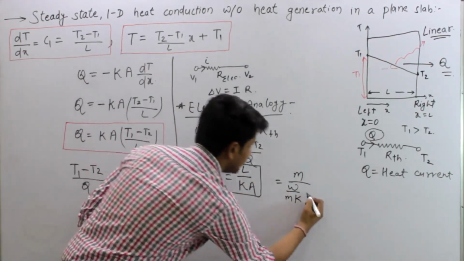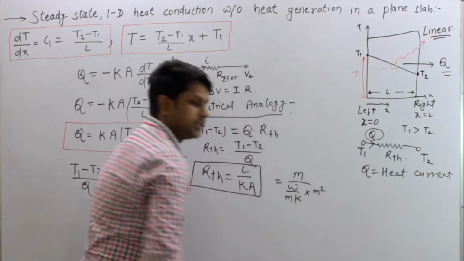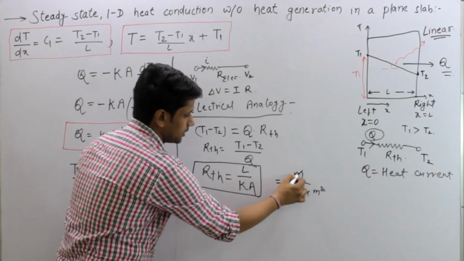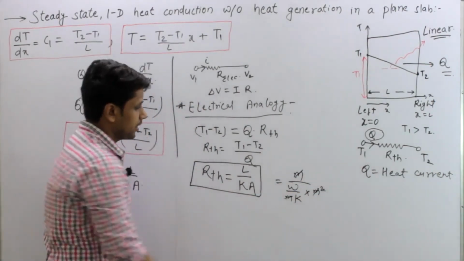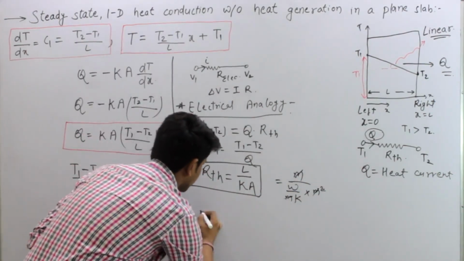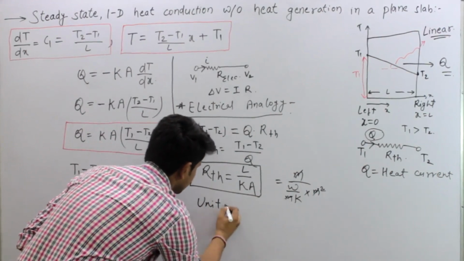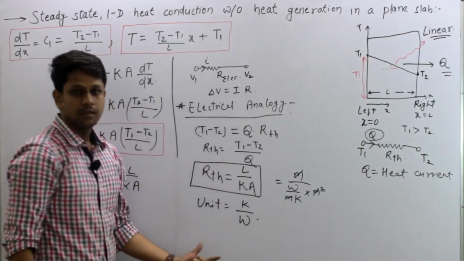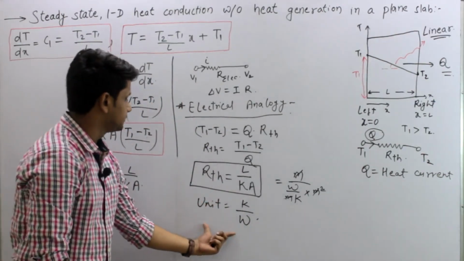And unit of this area is meter square. So this meter and this meter get cancelled out, and this will also get cancelled out, and you will get the unit of thermal resistance as Kelvin per watt. Okay, so this unit is also important.